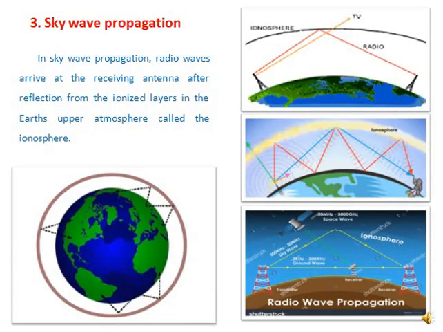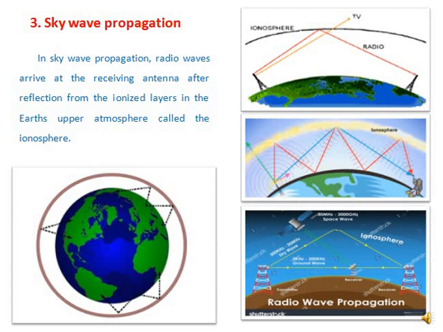Okay, next, third one is sky wave propagation. This one is the most important one. So in sky wave propagation, radio waves arrive at the receiving antenna after reflection from the ionized layer in the Earth's upper atmosphere called ionosphere. Dear students, you cannot imagine what are the things the nature Earth has given to us.